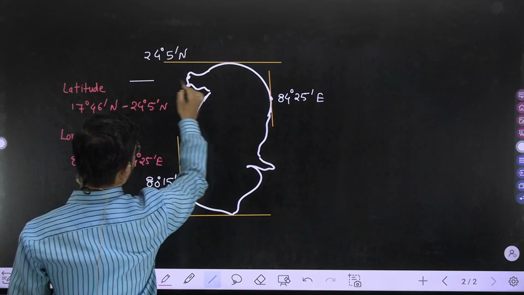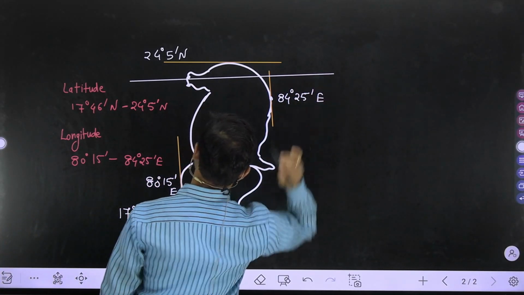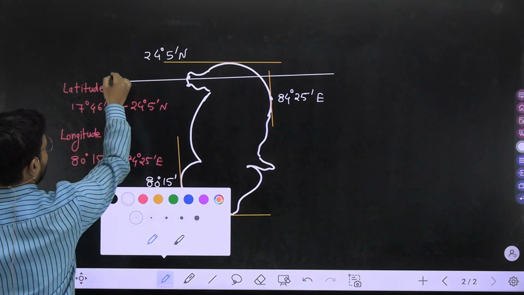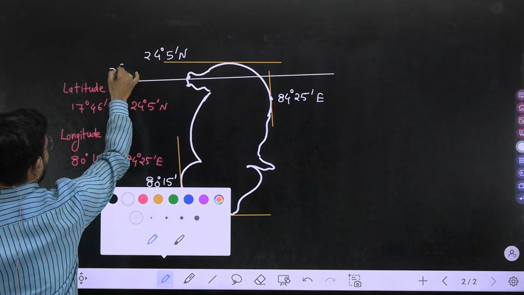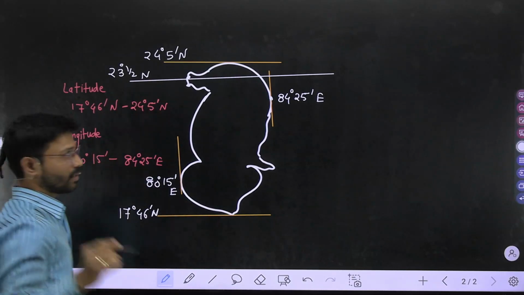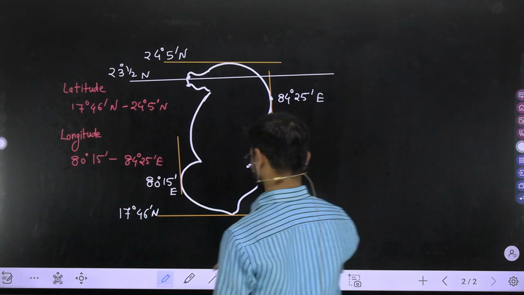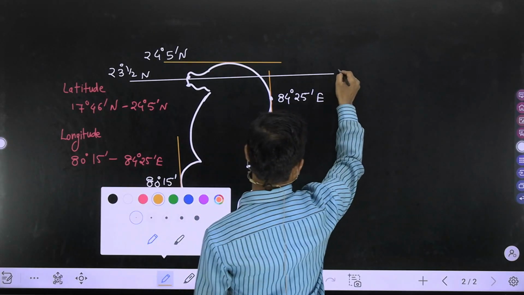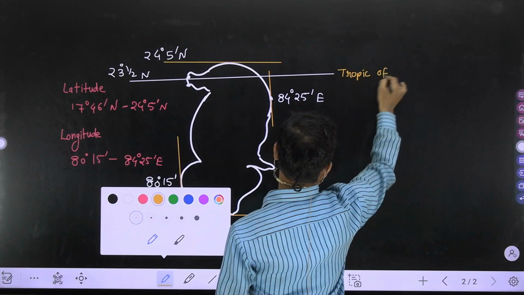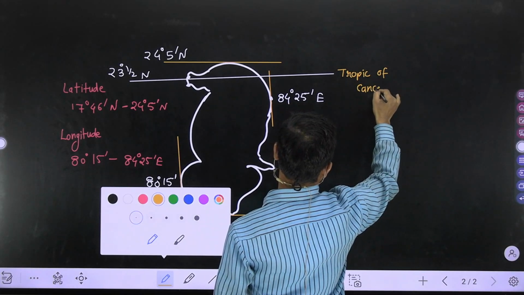Here it is, Tropic of Cancer. The value of Tropic of Cancer is 23 and a half degree north. Okay, the name is Tropic of Cancer.